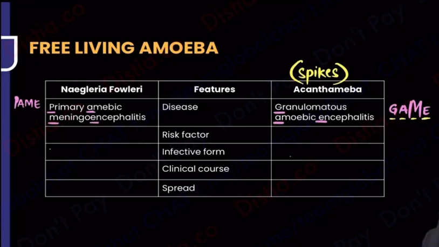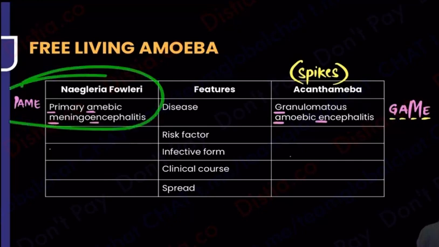amoebic meningoencephalitis. And in Naegleria fowleri, please remember, what is the foul? Because number one foul, it has a flagella. That is number one foul that it has done. It has a flagella which no one else had. And there's another foul that it was doing. So now we've come down to two things. Naegleria fowleri causes PAM and Acanthamoeba causes GAME.